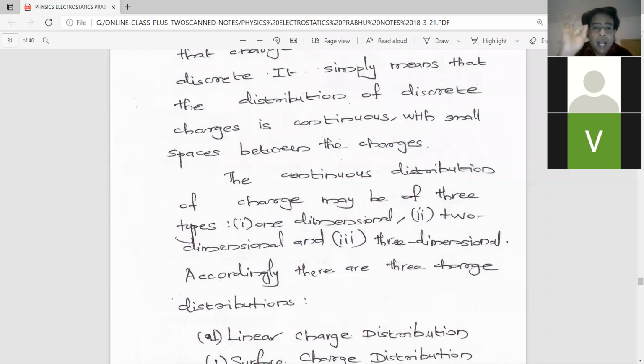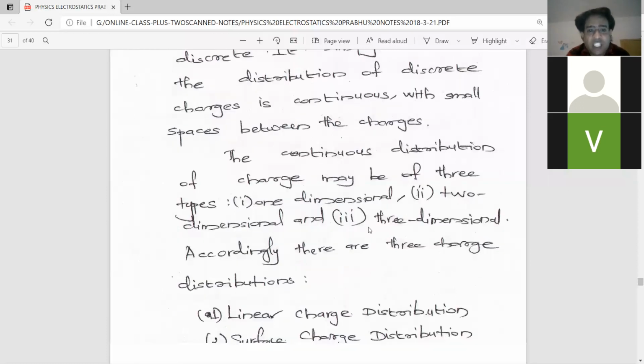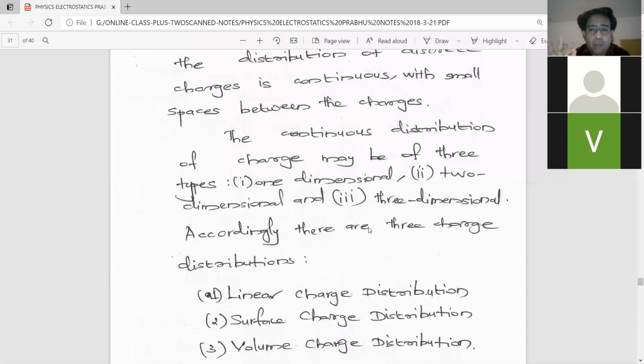At the bottom itself, we can see that the example of 1-dimensional charge distribution is the charge distributed along a wire, and that is called a linear charge distribution. Am I clear?